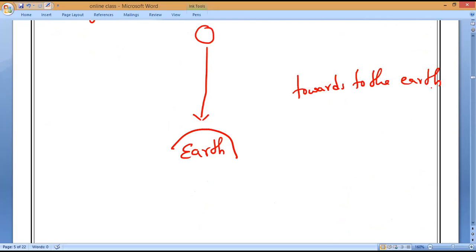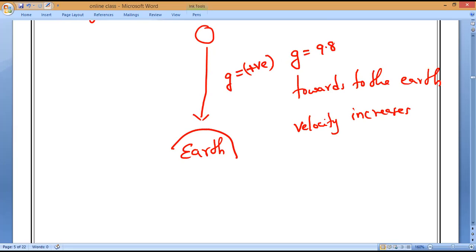So is g positive or negative? Because velocity increases, g value is positive. So g is plus 9.8 meter per second square.